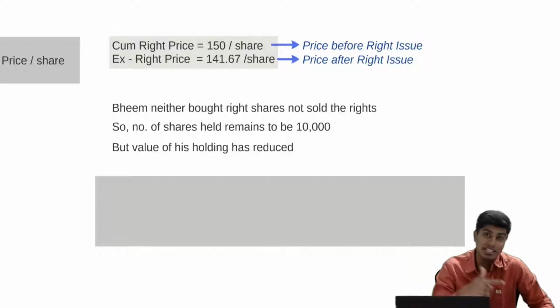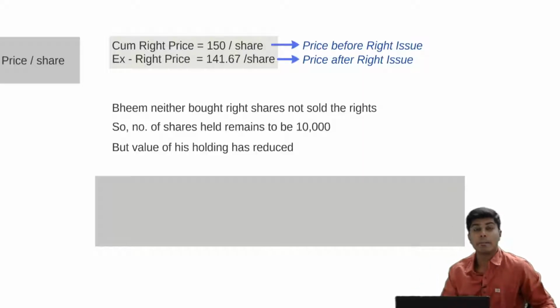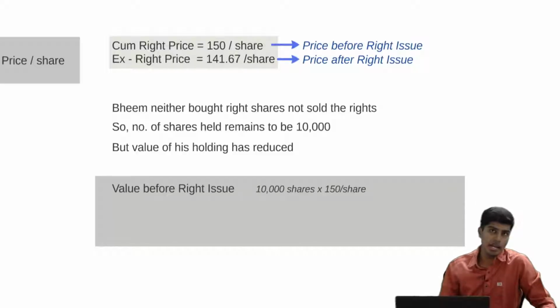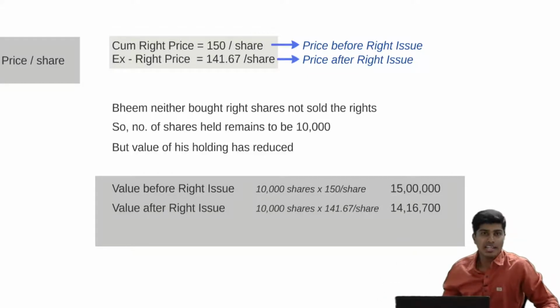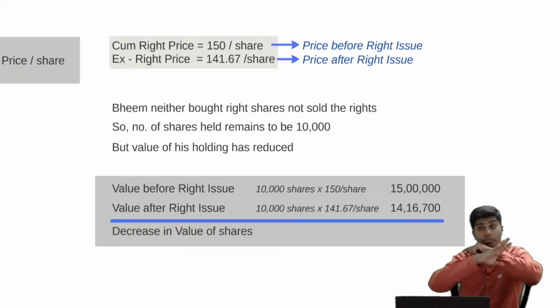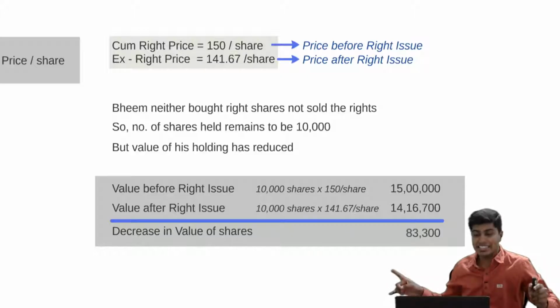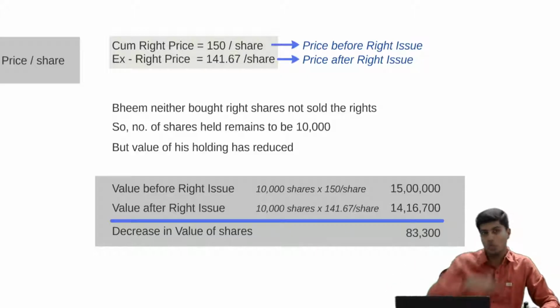Because he neither bought the shares nor sold the rights, the price per share is reduced by 8.33 per share. So it was 15 lakh rupees before the right issue. After the right issue, it has become 14 lakh 16,700. So the loss that has happened to Beam for doing nothing is 83,300. This is the money that you would have got if you would have sold the rights.